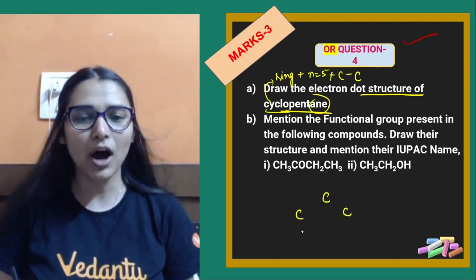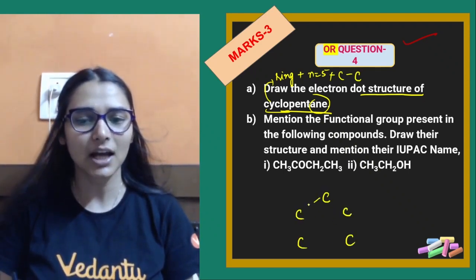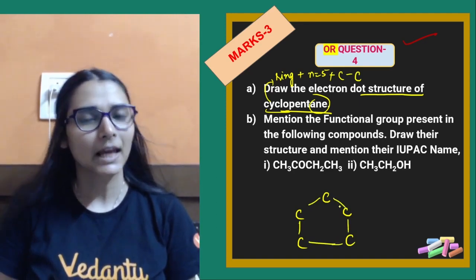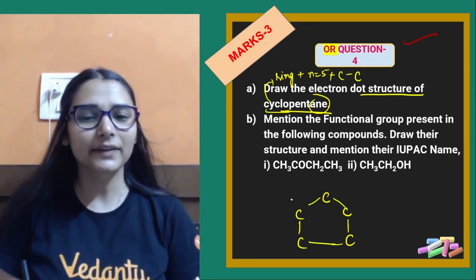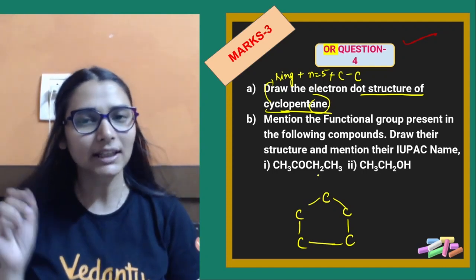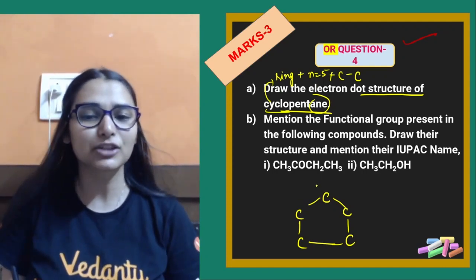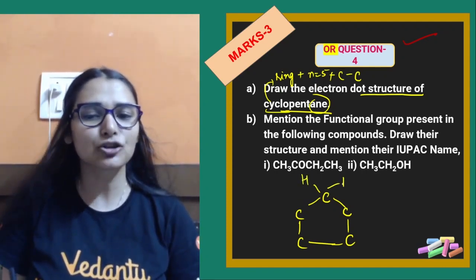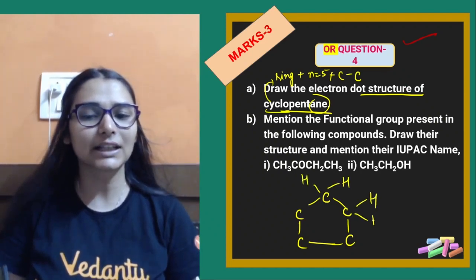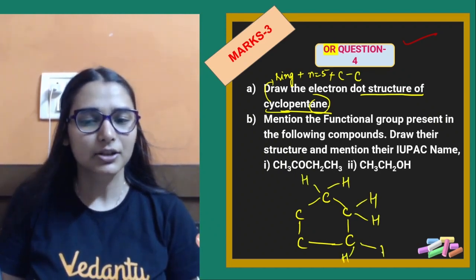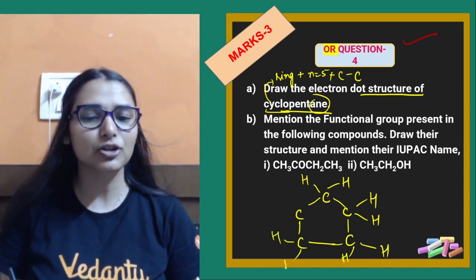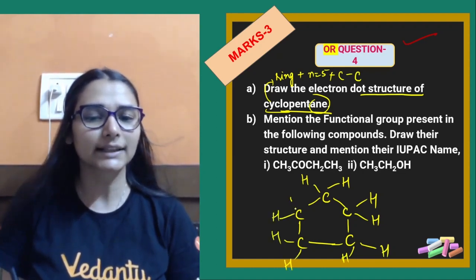5 carbon atoms, all connected in a chain by a single bond. This is how it will look like. Now in the end we can attach the hydrogen, keeping in mind the valency of carbon is 4. So यहाँ पे I can attach two hydrogen with each carbon you can attach. So this is like the open chain structure I have shown, है ना, structure बना दिया मैंने पहले.